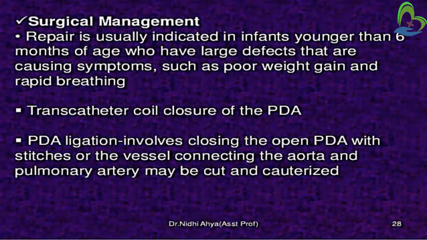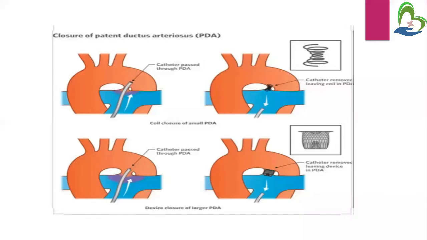In surgical management, first is transcatheter coil closure of the PDA. In that, what is done? In transcatheter closure, a catheter is passed first through cardiac catheterization. We are passing the catheter inside the heart. Then the catheter is removed, leaving the coil in the PDA. The coil is inserted at the site where this abnormal opening is present. You can see in the first picture, this is cardiac catheterization, with the help of which a coil is inserted at the place where this abnormal opening is present.